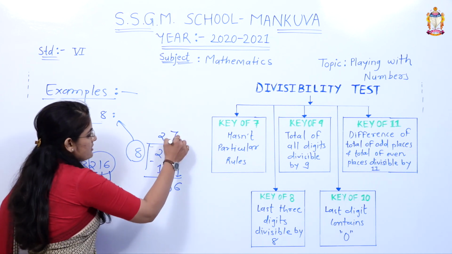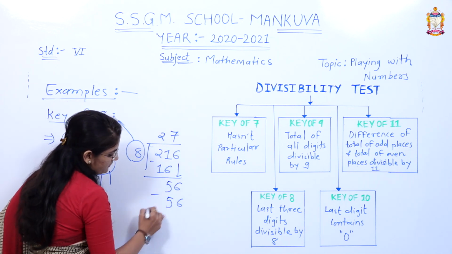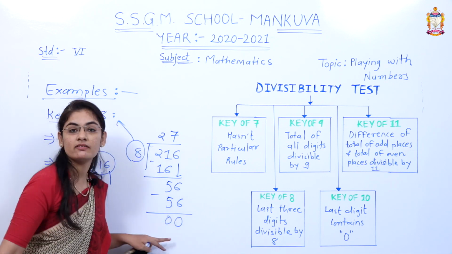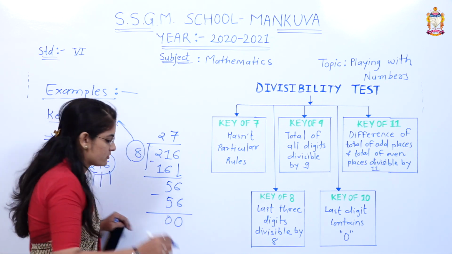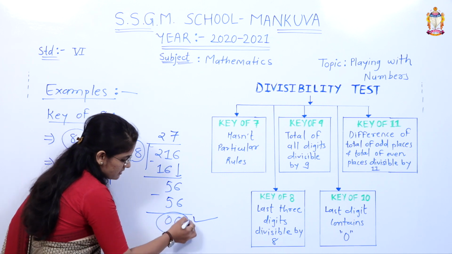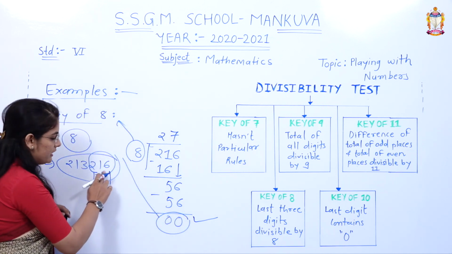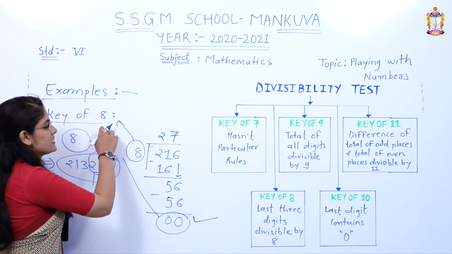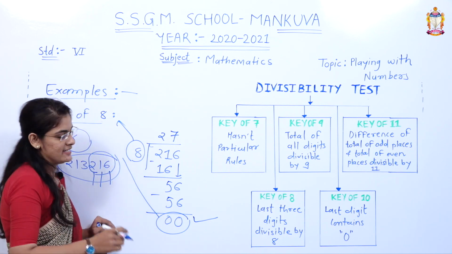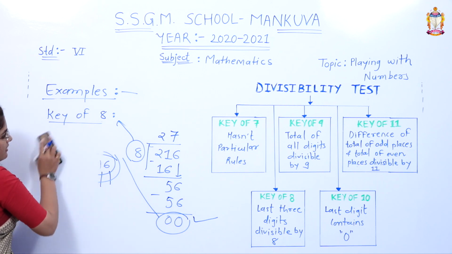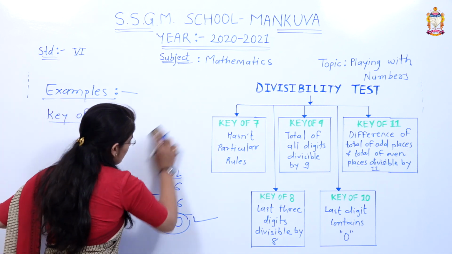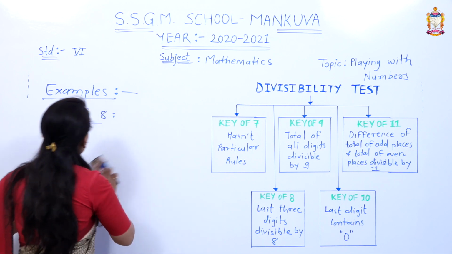Yes, 8 sevens are 56. 56 minus 56 is equal to 0. We got remainder 0. Remainder 0, then the whole number 213216 is divisible by the number 8. Okay, very easy, right? Now we are going to another key,